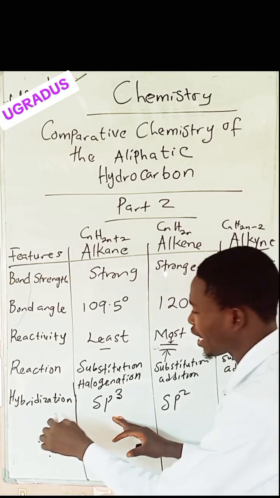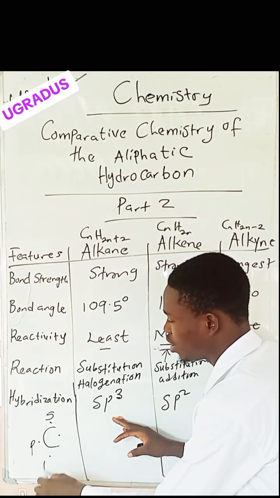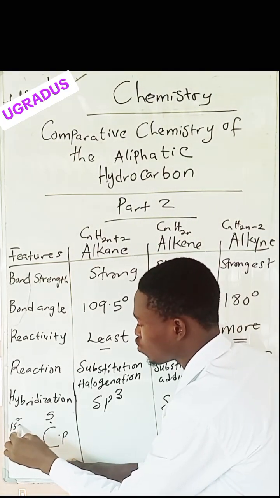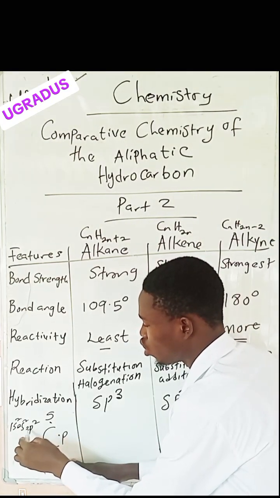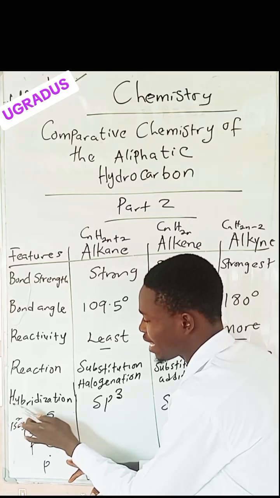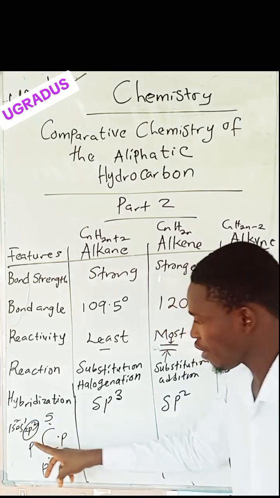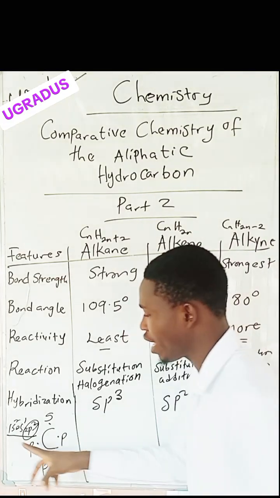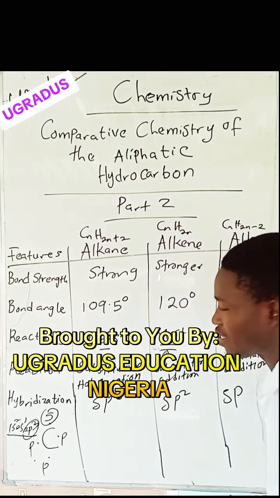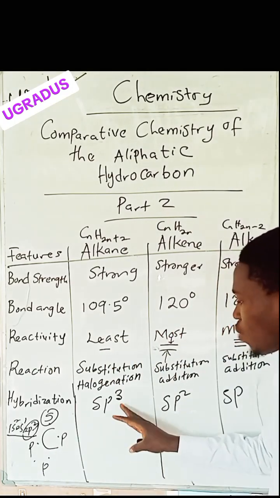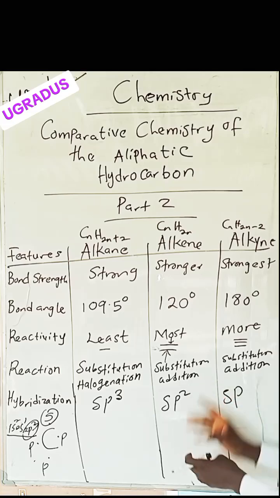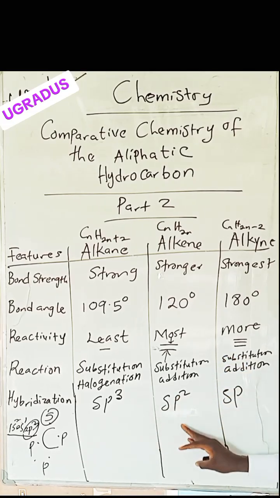So the highest hybridization has 1s and 3p. If you check the atomic configuration of carbon, you are going to see that it is 1s2, 2s2, 2p2. If one of the 2s electrons in the excited state jumps to the p orbital, the configuration at the excited state will be 1s2, 2s1 and 2p3. Therefore there is 1s and 3p. Since alkane is the first organic compound, it is going to have the maximum. Then as you go down, since you are reducing the number of hydrogens, the hybridization will be decreasing by 1 degree: sp3, sp2 and sp.